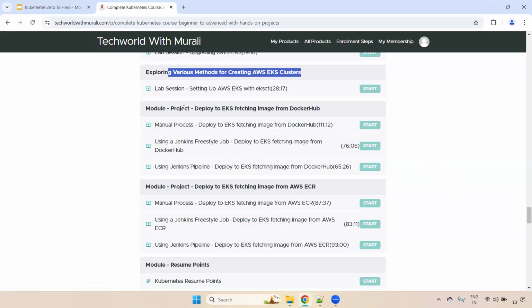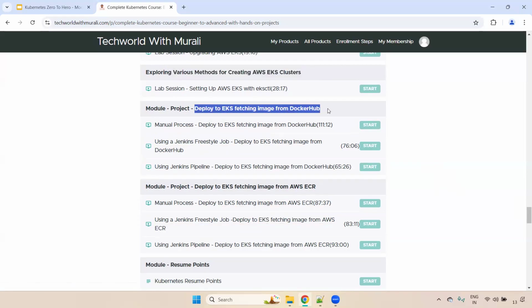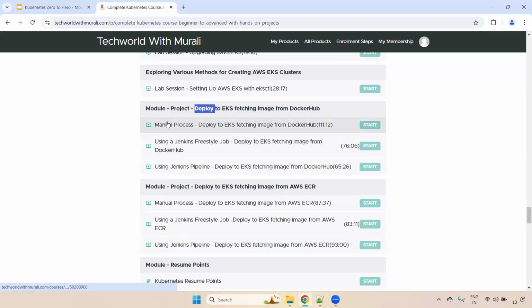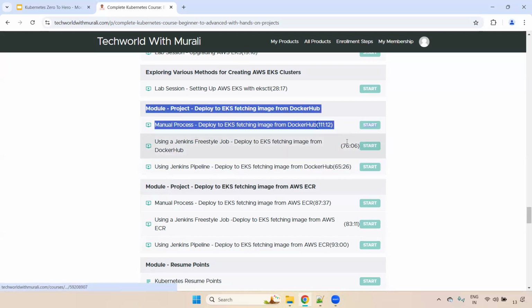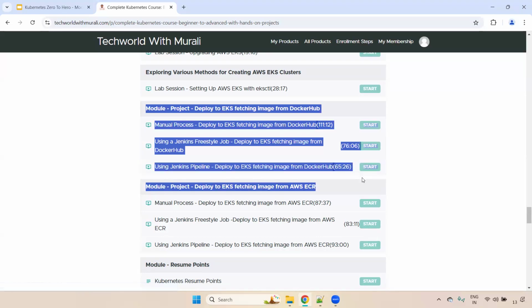Here we can see deploy to EKS fetching the image from Docker Hub. Our image is available in Docker Hub. We need to deploy our application and fetch that image from Docker Hub. For that, I have showcased three different ways: manual process, freestyle job, and Jenkins pipeline. Here I have taken a sample microservice application, the user registration application.